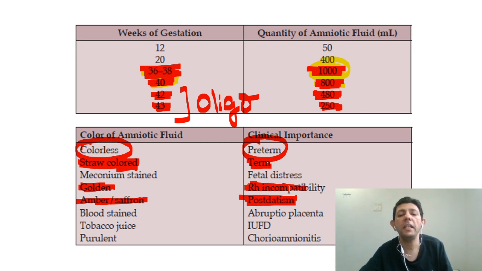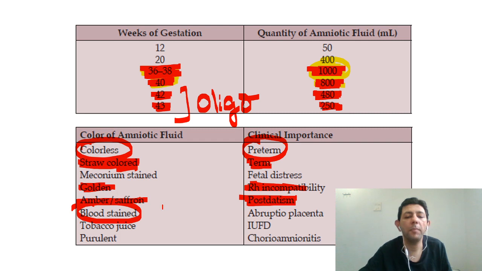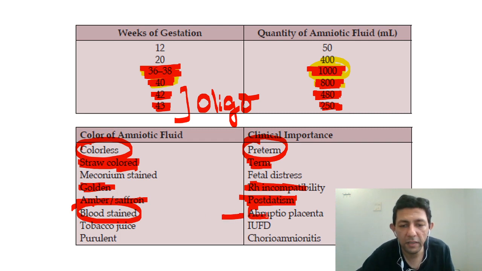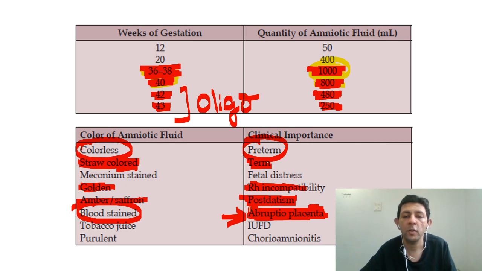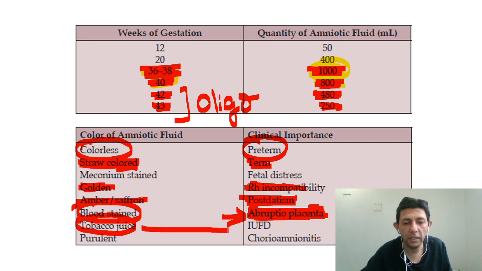Okay, very important MCQ, blood stained liquor. If the liquor and blood is mixed together, very safely we can say it is a patient of abruption. What is abruption? All these topics we discuss in the actual classes in detail. It's a very important topic. Long answer, short note, and also, of course, every year 1 to 2 MCQs come on this topic of abruption. It's a very famous MCQ also. And tobacco juice is the answer over here in cases of IUFD, intrauterine fetal death. There is going to be tobacco juice.